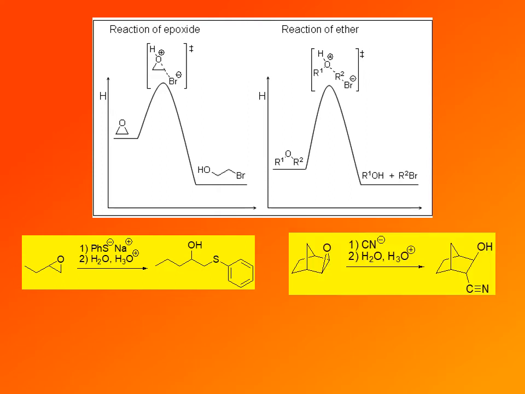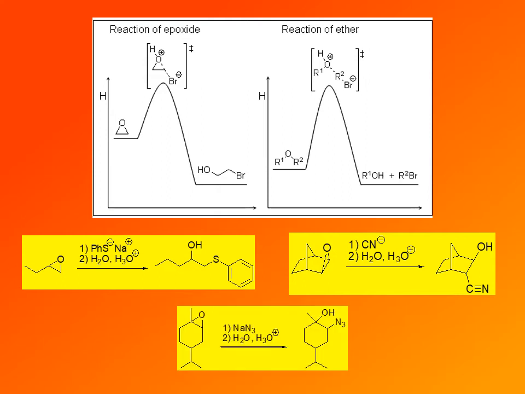In the next reaction with cyanide anion, for example, potassium cyanide, again followed by protonation. And in the final step, reaction with sodium azide, again followed by protonation. And you can see in each case an open chain product is obtained where we get an alcohol that has a substituent on the beta carbon, and the corresponding nucleophile is the substituent now on the beta carbon.